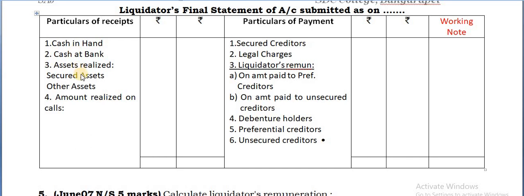So pause it down, then write down. Once you complete that, then you can check. There is no cash in hand given, so cash at bank is also not there, and even amount realized on calls is not there. But assets realized were given: secured assets 20,000 and other assets 2,10,000. So that total gives you 2,30,000.